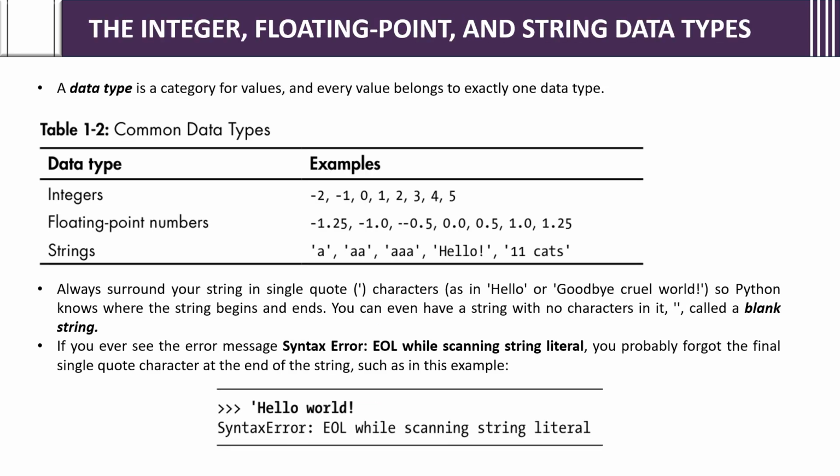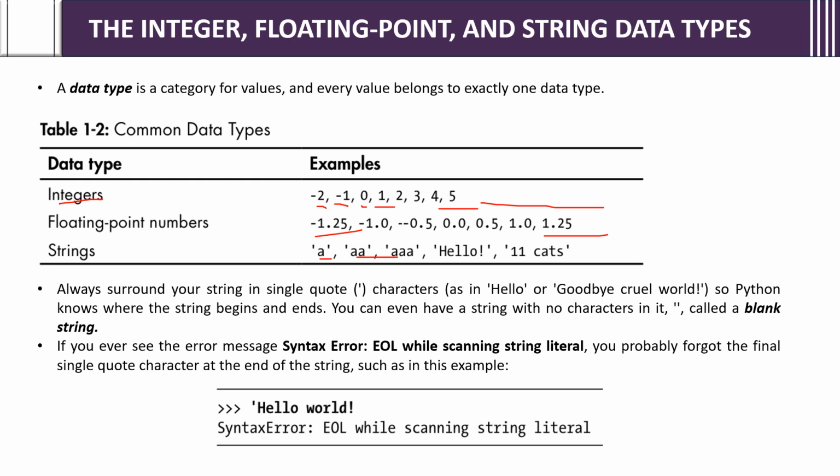Next topic, the integer, floating point and string data types. A data type is a category for values and every value belongs to exactly one data type. In programming languages, we have data types like integers, floating point numbers, strings. Common data types we know are integers, that is -2, -1, 0, 1, 2, 3, 4, 5, all integers. Floating point numbers have a decimal point, like 1.25 or -1.0.